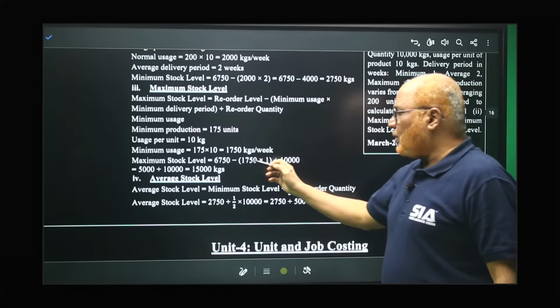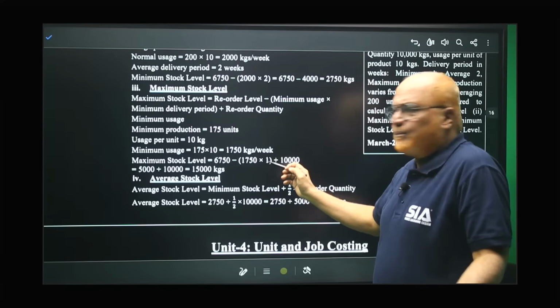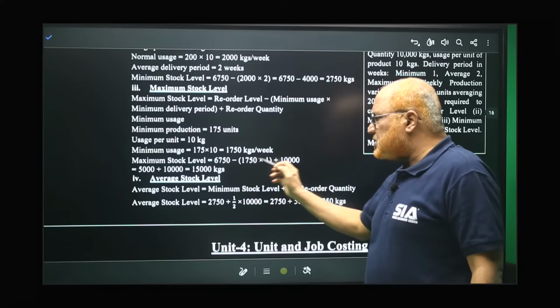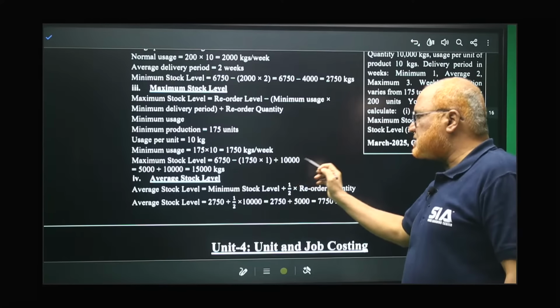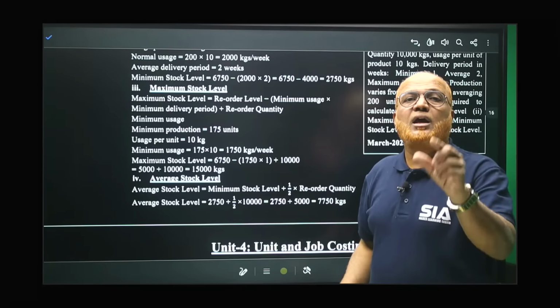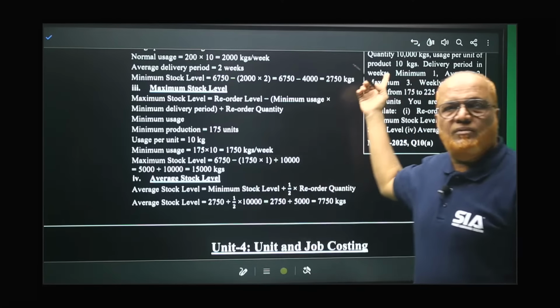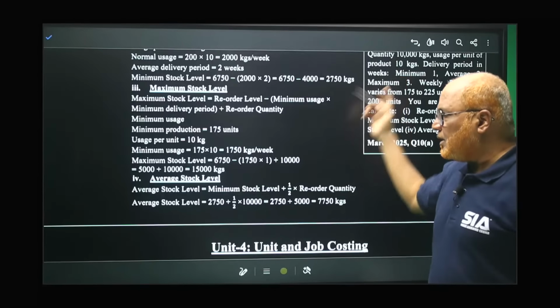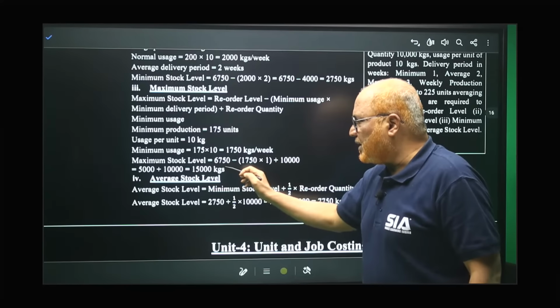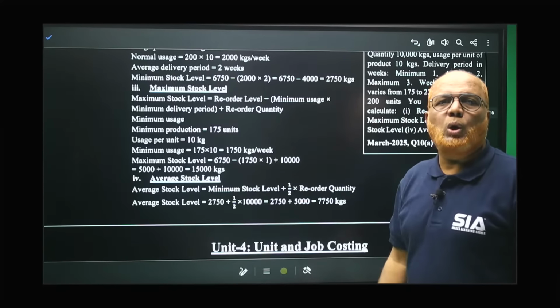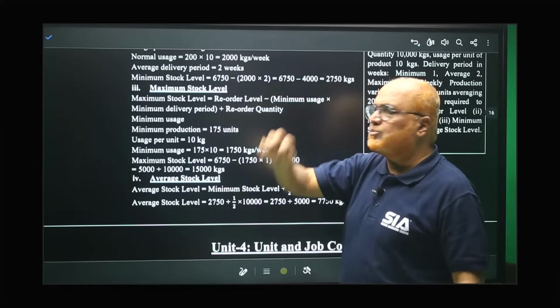So multiply 1750 into 1 is 1750. So 6750 minus 1750 plus 10,000. What is this 10,000? Reorder quantity that is given in the problem, in the first line. Now, ultimately, your final answer is 15,000 kilogram. That is the maximum stock level.